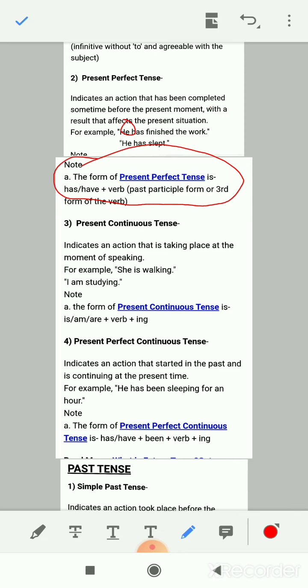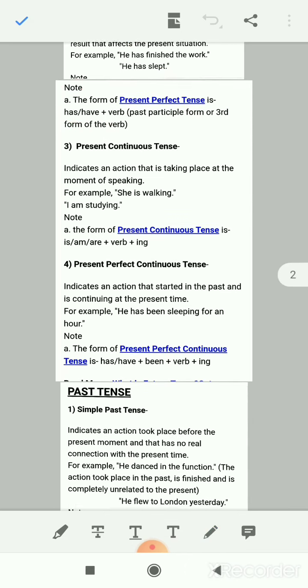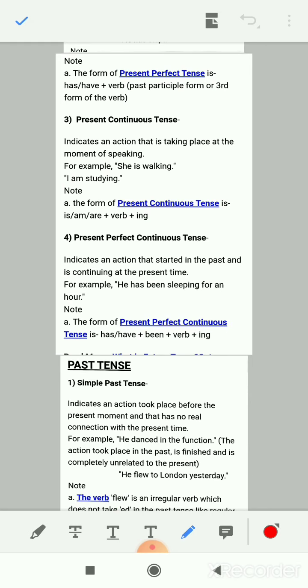Okay, now let us see the continuous part. In the present continuous tense, as I told you earlier, you will use only the ing form of verb along with is, am, are. Is is used with singular, am is used with I, and are is used with plural subjects, plus ing form of verb. So this is the formation of the sentence of the present continuous tense.